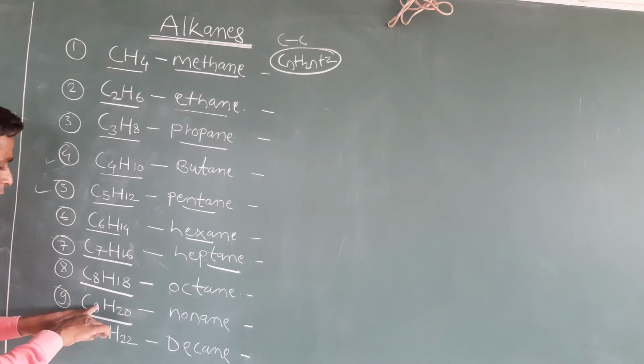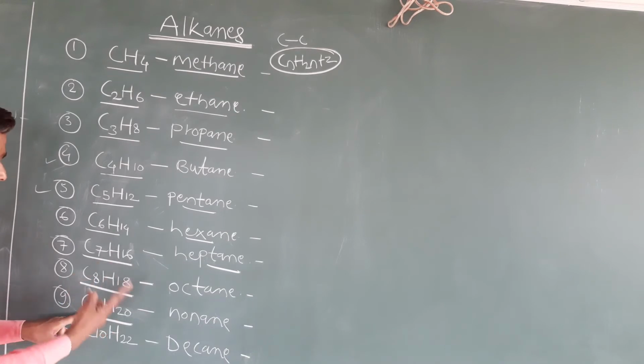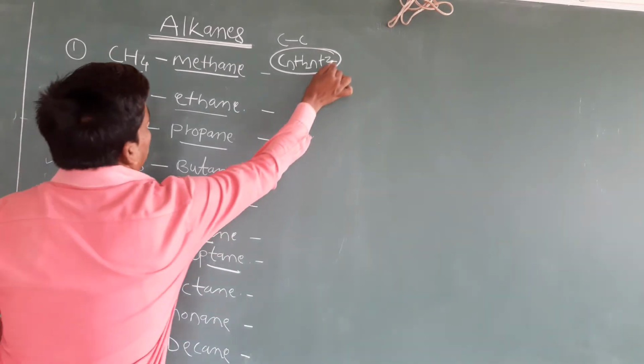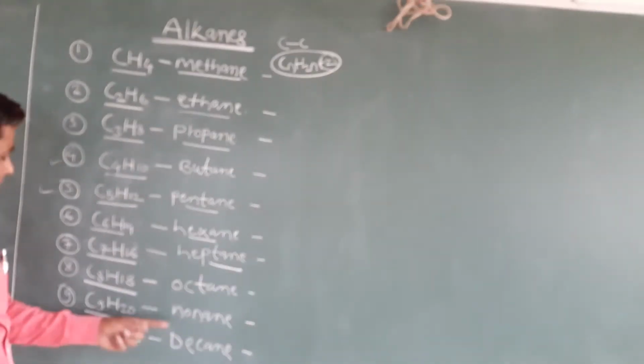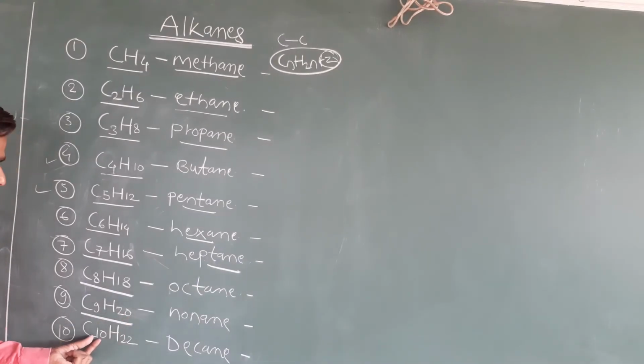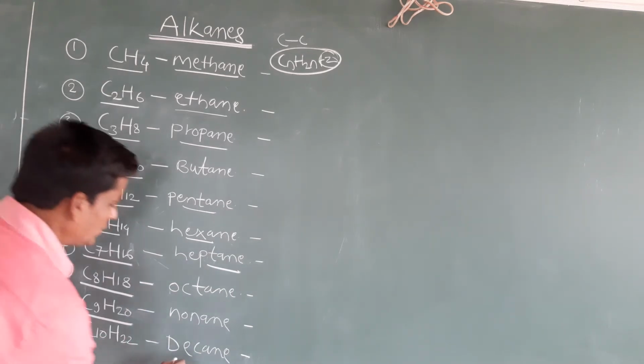See students, how the formula applies here? 9 carbons, you double it, 9 into 2 is 18, and you add plus 2. That is your general formula, so that is 20. Here also C10H22: carbon 10, doubled is 20, plus 2, 22. So that is decane.